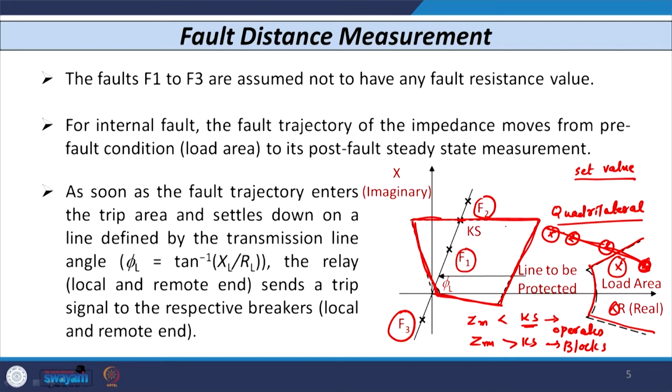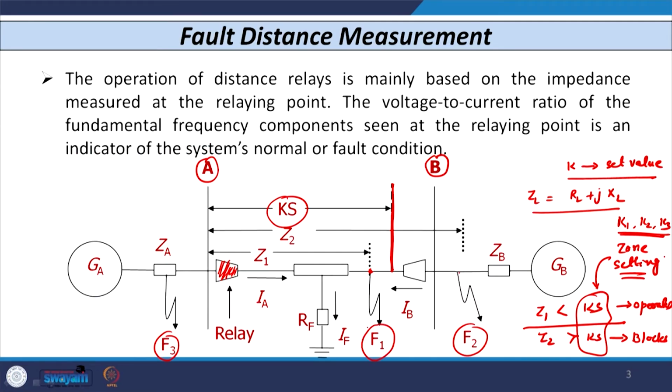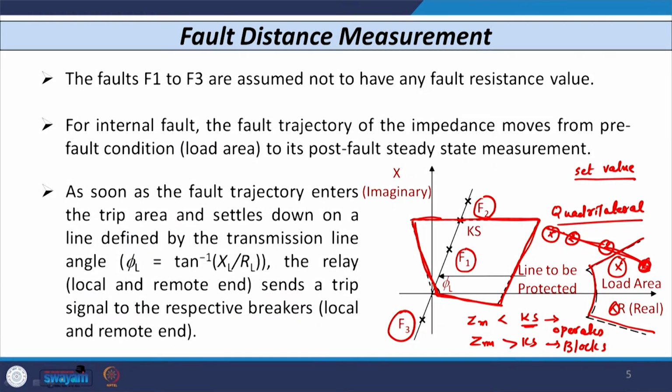Whenever a fault occurs, say somewhere on this point F1, what will happen? Earlier the point is somewhere here during no load condition or pre-fault condition, when the system is working in normal condition. Whenever a fault occurs, the trajectory will move from this to somewhere here and settle down there. As the measured impedance is less than the set value, relay operates. So, this is the background of the distance relay.